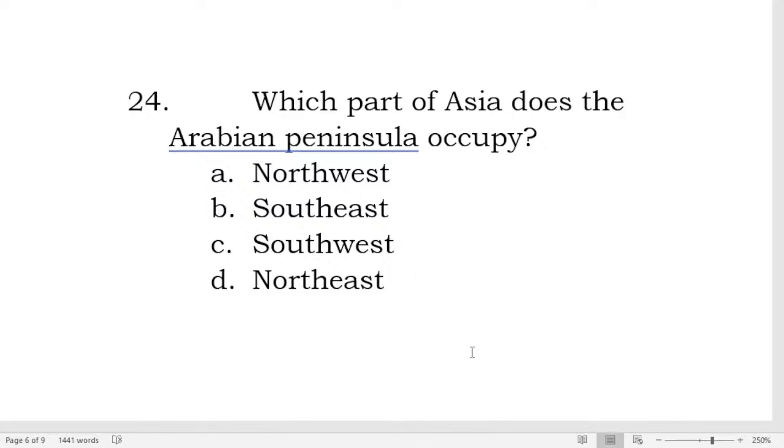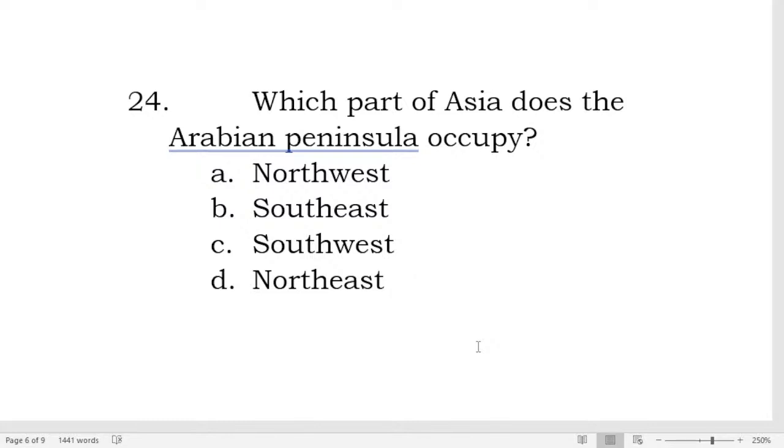Number 24. Which part of Asia does the Arabian Peninsula occupy? Is it in northwest, southeast, southwest, or northeast? Which part of Asia does the Arabian Peninsula occupy?